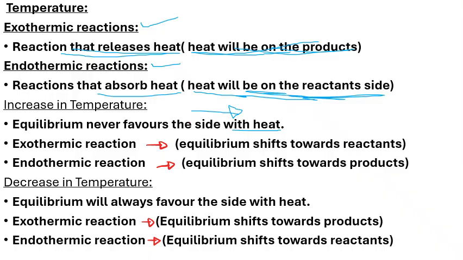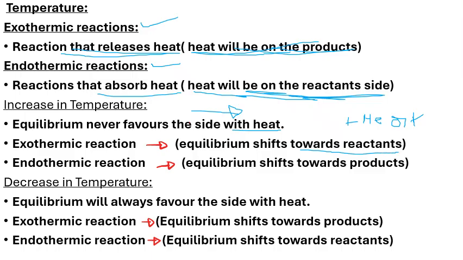Okay, and that is why we're saying here that for an exothermic reaction, your equilibrium will shift towards the reactants, because for an exothermic reaction, your heat symbol is at the product side. Hence if we increase the temperature, your equilibrium will shift towards the reactants.